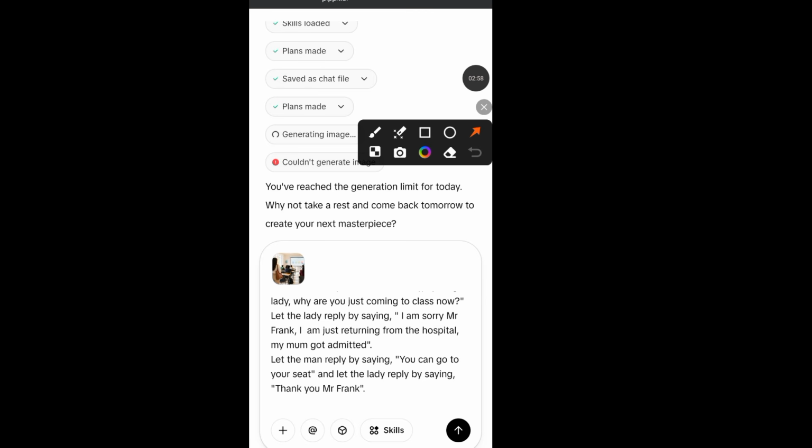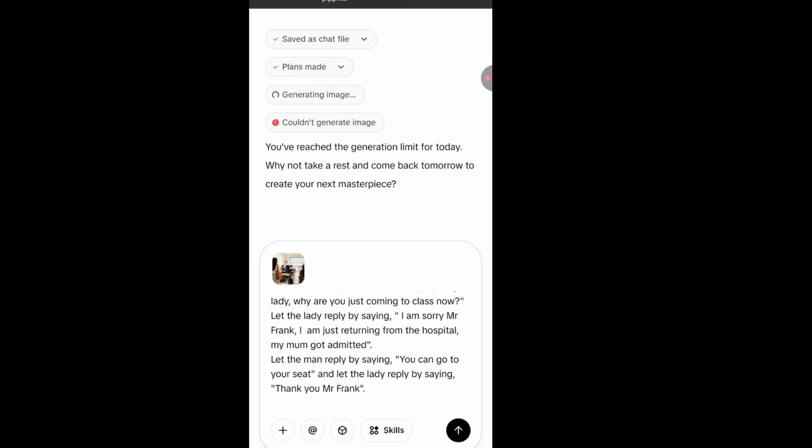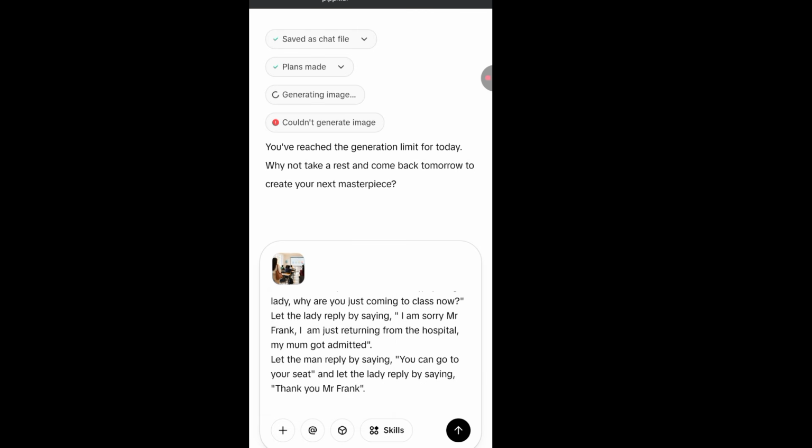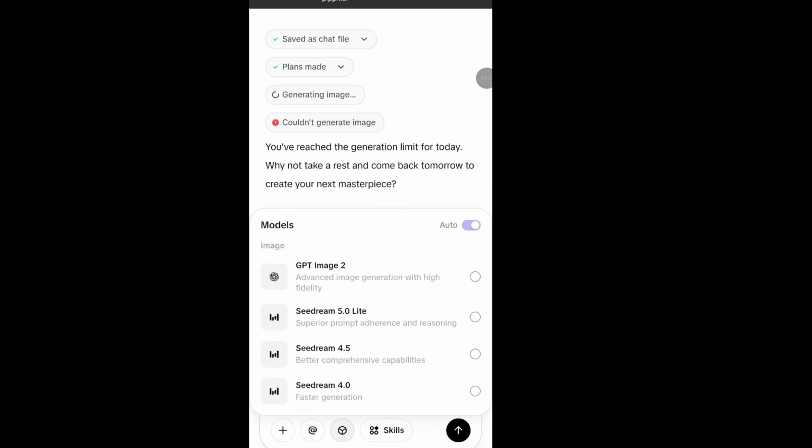Now guys, this is what I'm going to do. I'll go ahead and choose the model. I already told us that they just made this platform for people using phone to access. So remember, you're clicking on the plus sign. Once you click on the plus sign, you see upload media or file. That's where you're to click, so you can bring in your reference image. Now once you click on it, you can go ahead and click on this icon. Once you click on this particular icon, that's when you see all these features.